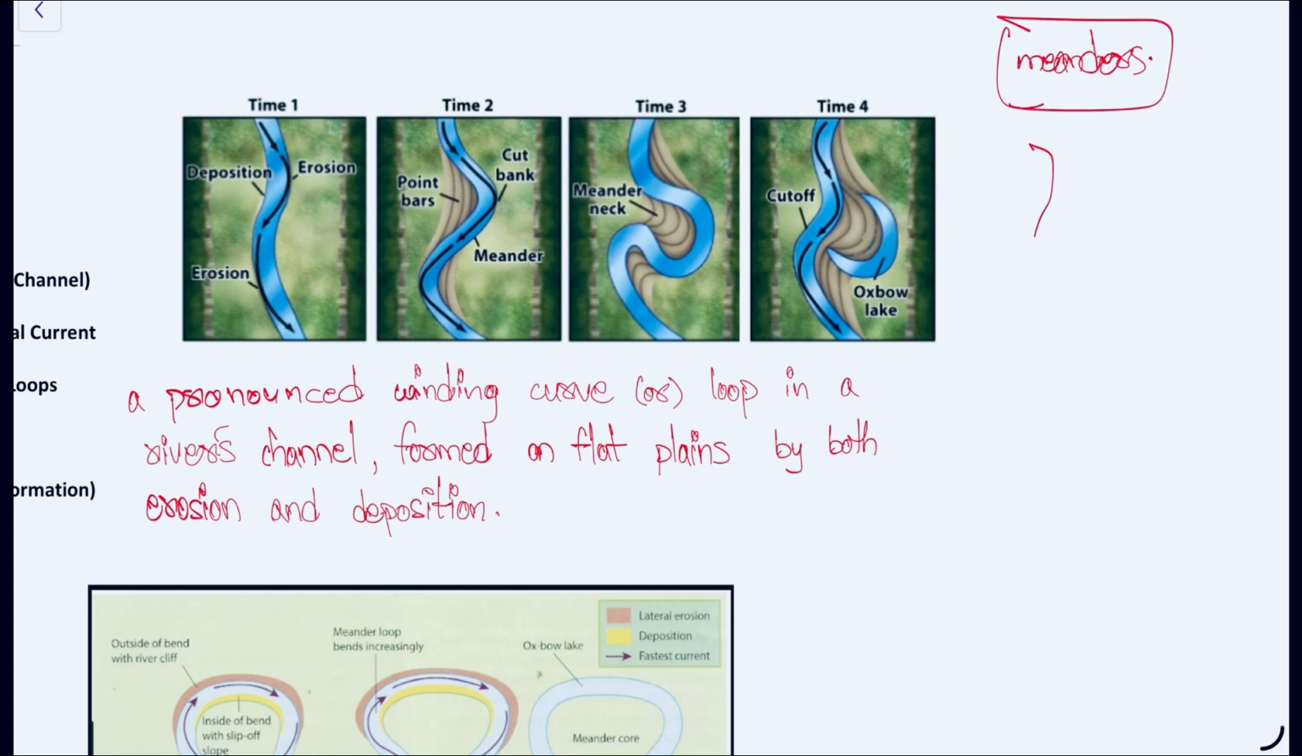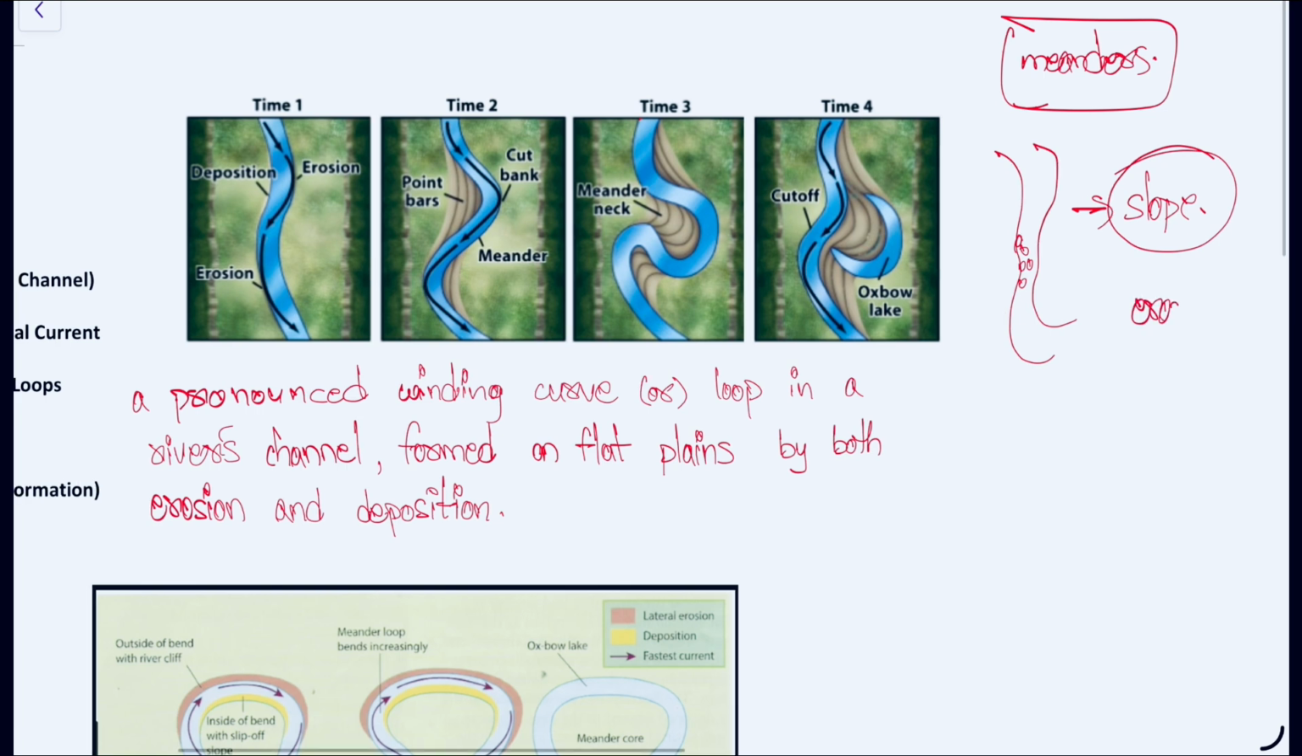Suppose this is a river flowing along its slope. While the river is flowing, there will be sediments present or deposited because of the flowing of the river, because of which erosion and deposition of the sediments will also happen.